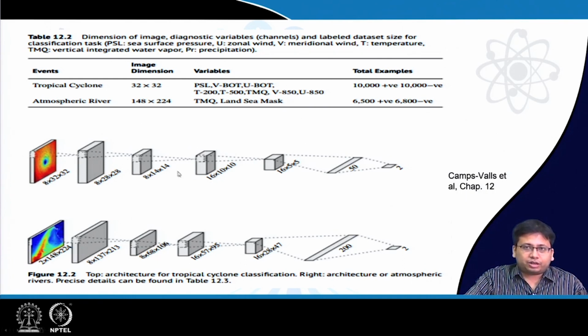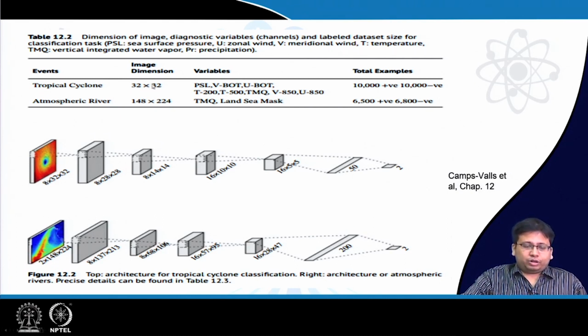Apart from convolution there is also pooling, which, as I said in the earlier lectures, throws away the less relevant pixels and stores only the more relevant ones. Finally they reach the scalar output, which can take only 2 values, that is tropical cyclone or no tropical cyclone. Similarly we can do this for the atmospheric river also.